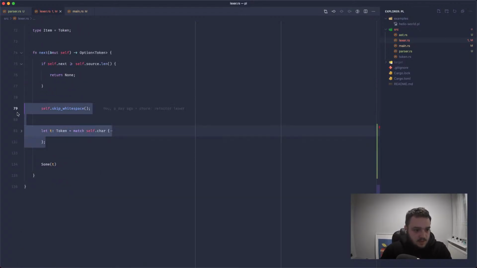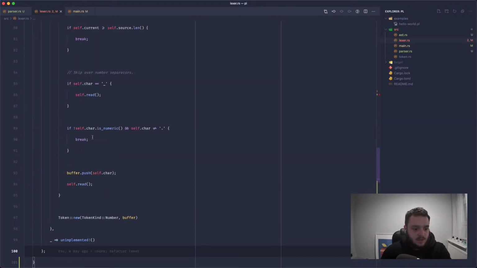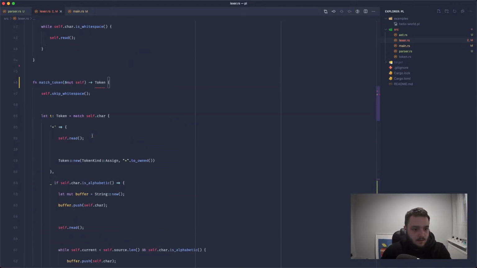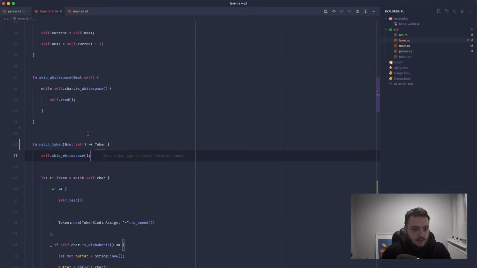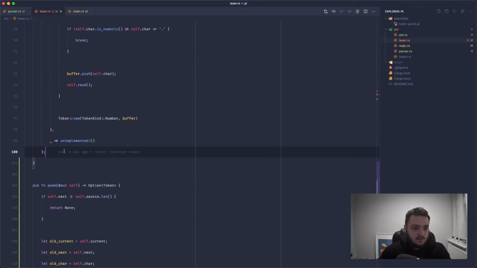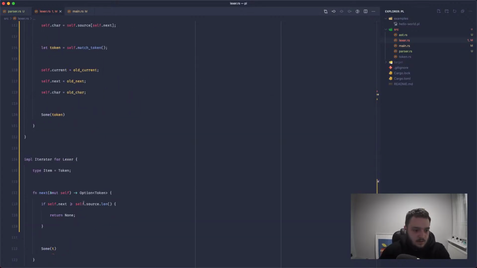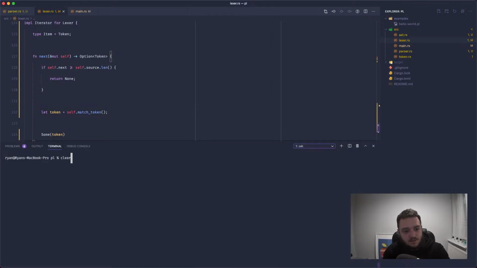And now we just want to take all of this, put it in here, and return the value of match, so we can get rid of the variable declaration, binding, return that, and down here we can let token equal self dot match token and just return token.